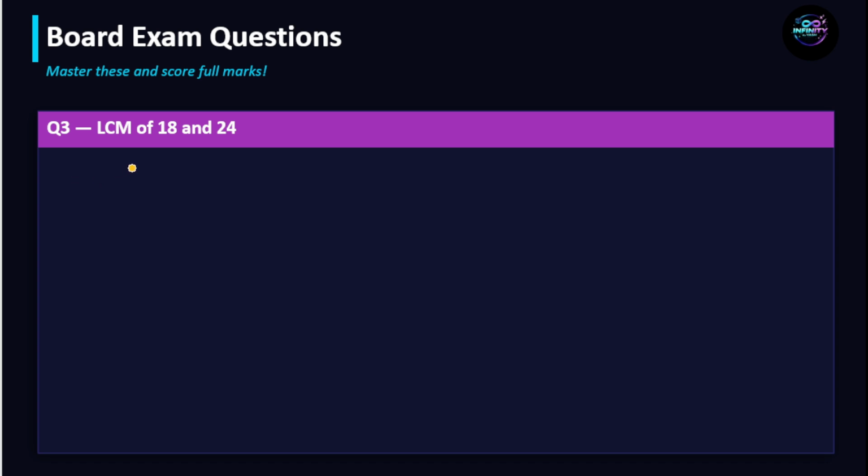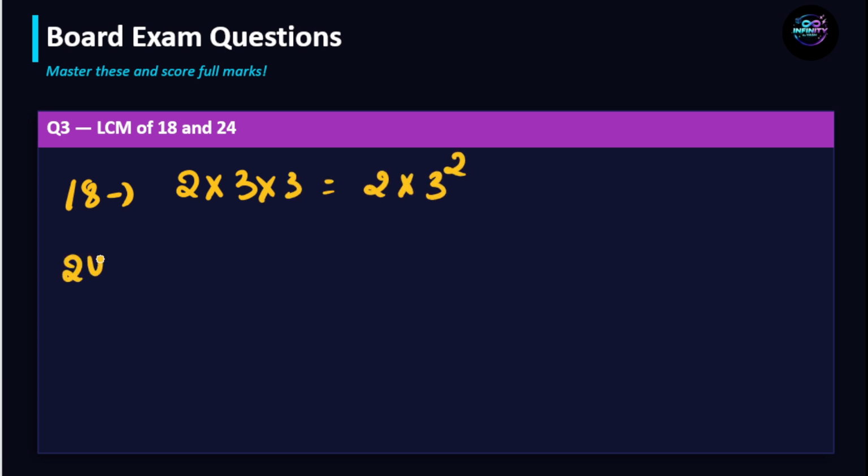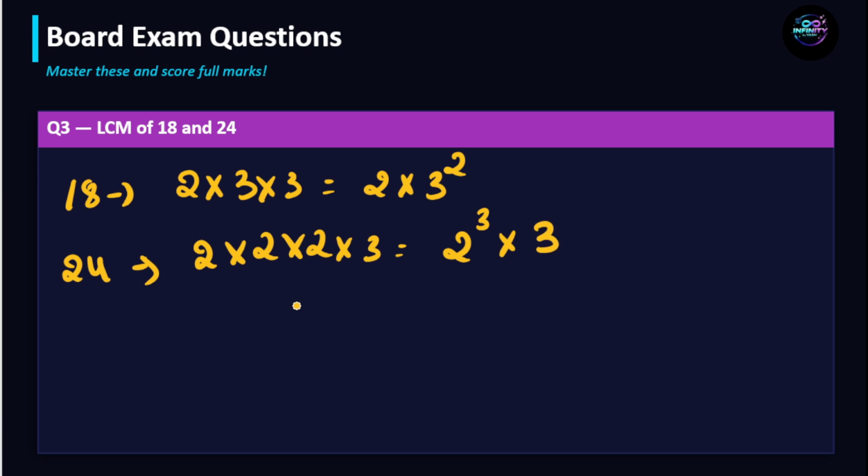Find the LCM of 18 and 24 using prime factorization. First, find the prime factors of 18, that is 2 into 3 into 3, that is 2 into 3 square. Then 24 can be written as 2 into 2 into 2 into 3, that is 2 cube into 3. Now you have to find the highest power.